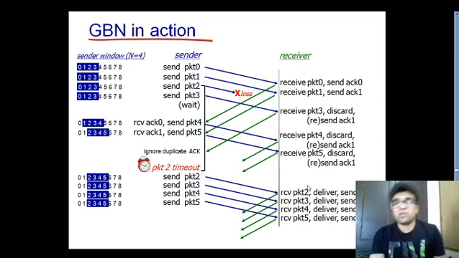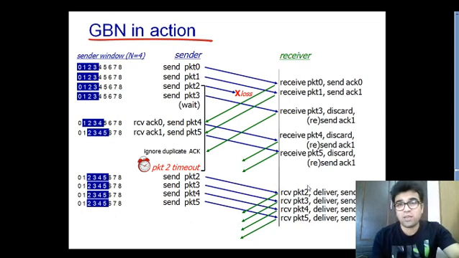So here you can see that is how the go back N protocol works. The main thing you need to understand in go back N protocol is that the sending side has a window size.